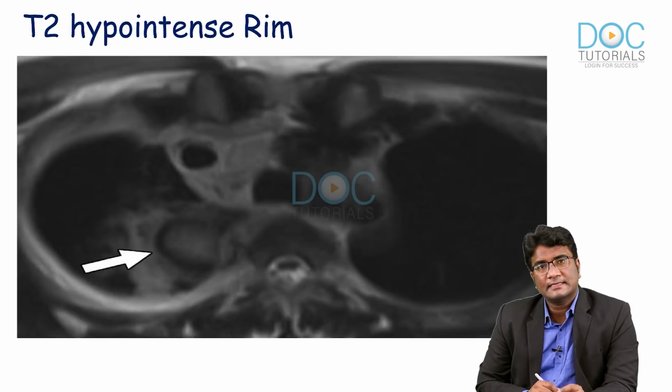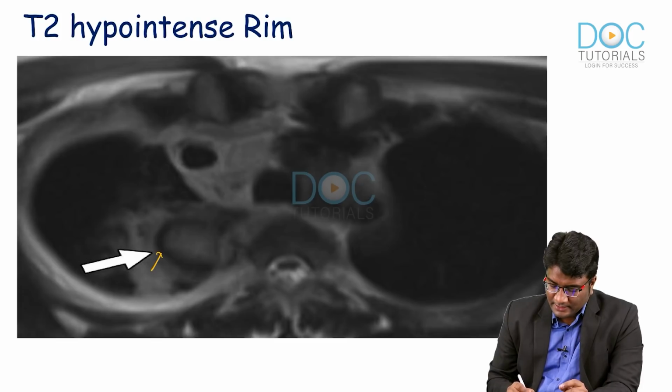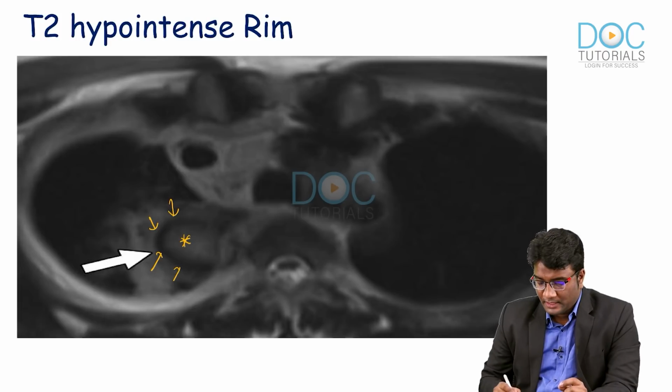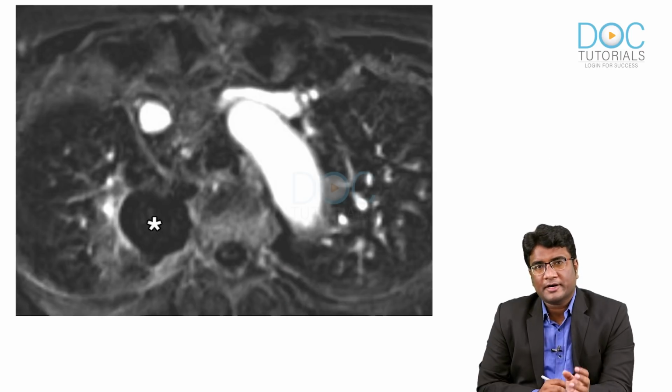Now, look at this. This is a chest MRI that is done, and on this chest MRI, you can see that around the lesion, you see this hypointense rim there. So, this is a T2 hypointense rim around the lesion. You can see that the CSF around the spinal cord is white. So, this is a T2 weighted MRI, and you are seeing this T2 hypointense rim around the lesion in pulmonary mucormycosis. Now, look at this contrast enhanced MRI.